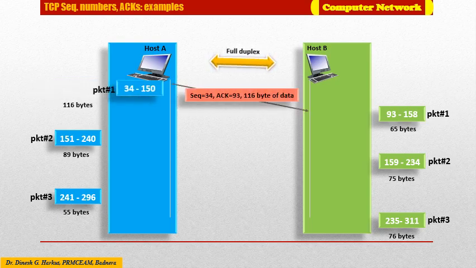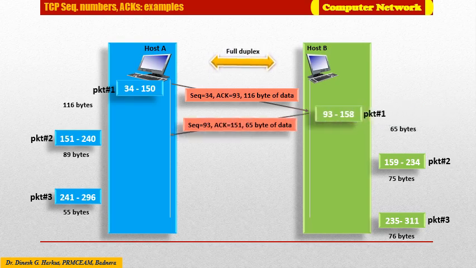Here, the first packet was sent. This packet has sequence number 34, acknowledgement number 93, and 116 bytes of data. That is, 34 is the first byte in the packet, hence the sequence number is marked as 34. Acknowledgement number 93 indicates that host A is expecting a packet from host B having sequence number 93. The 116 bytes is the size of the packet being transferred, that is, 150 minus 34 comes out to be 116.